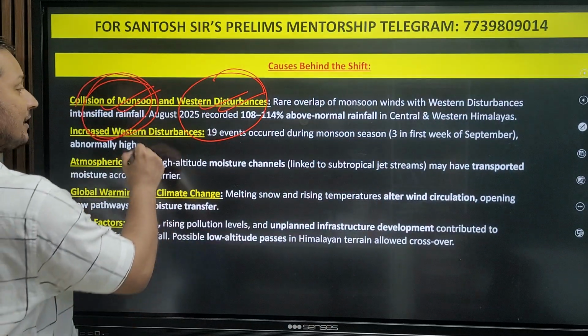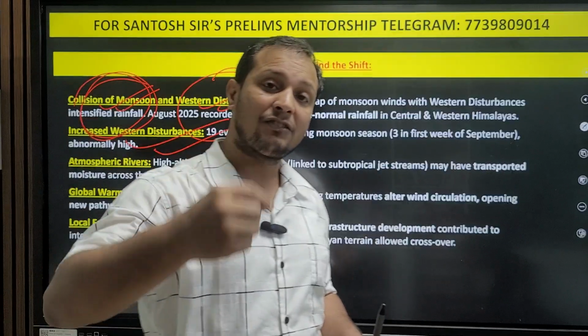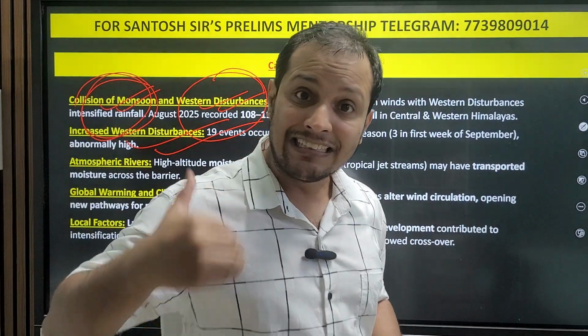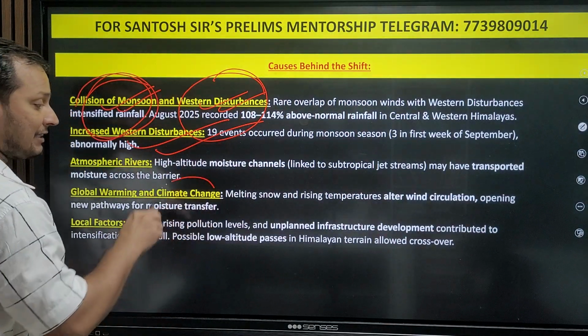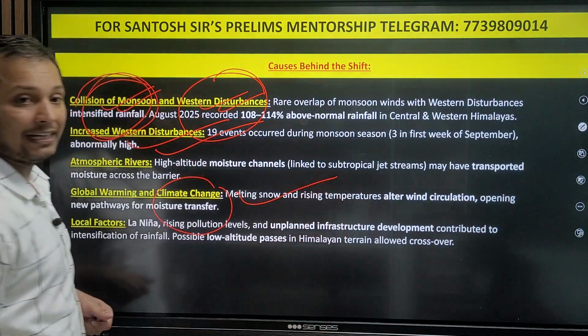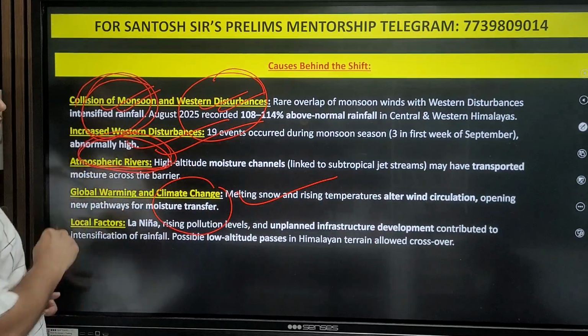The second reason is increased western disturbance. The number of incidents of western disturbance are increasing. That is also one of the reasons. Next, climate change is also one of the reasons, and atmospheric rivers. What are atmospheric rivers?